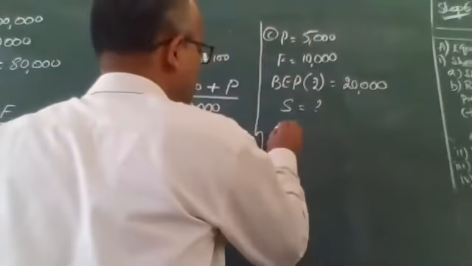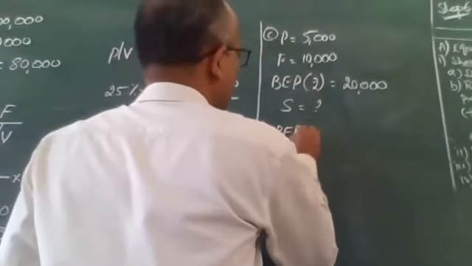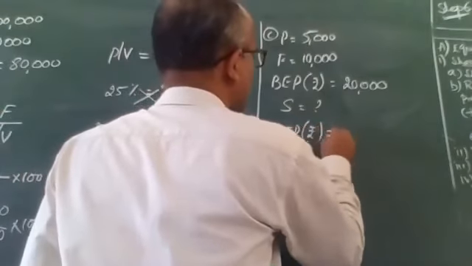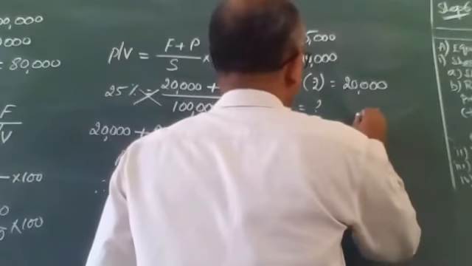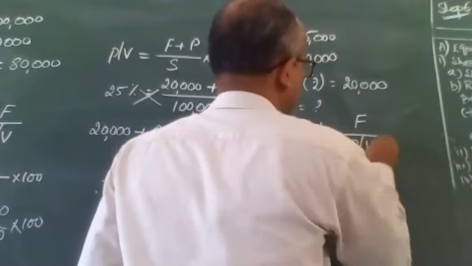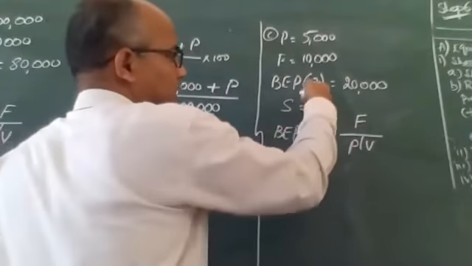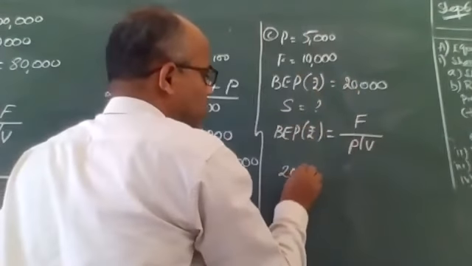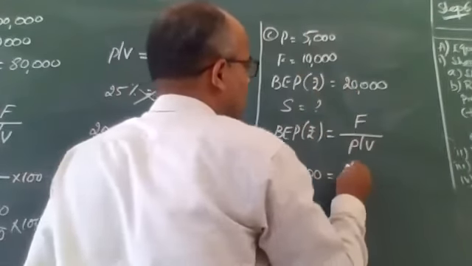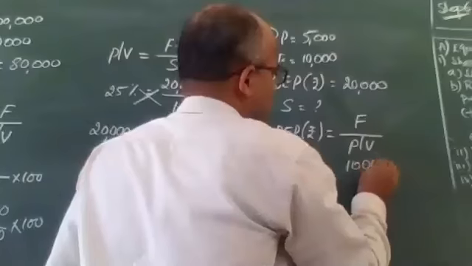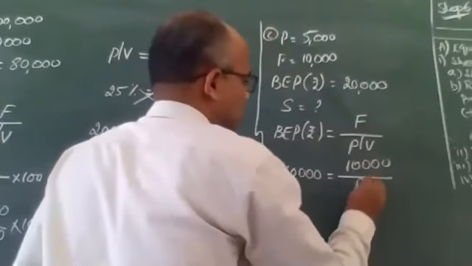So calculated figure here is BEP. Break-even point in terms of rupees equals fixed cost divided by PV ratio. So break-even point in rupees is 20,000. 20,000 is equal to fixed cost 10,000 by PV ratio.